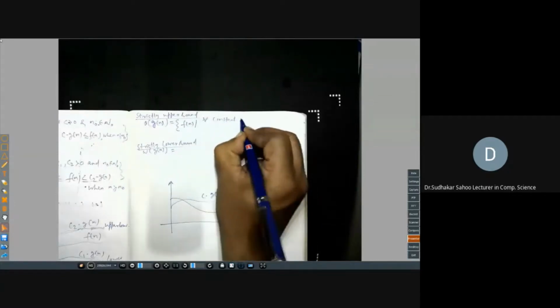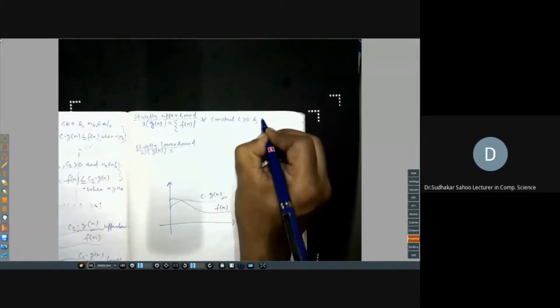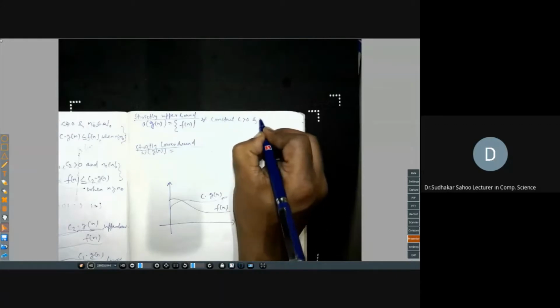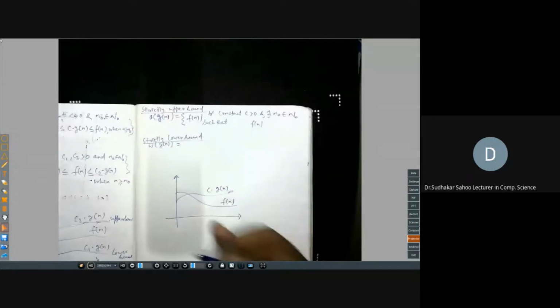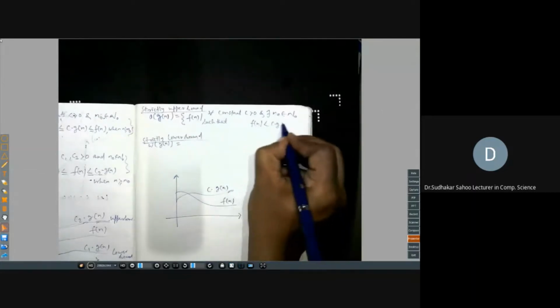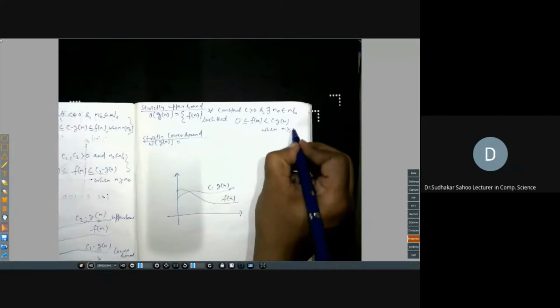You write all these f of n such that for all constants C, for all positive constants C, there exists n0 belonging to N, such that f of n is strictly less than C into g of n, and because the time function is positive, this is always true when n is greater than or equal to n0.